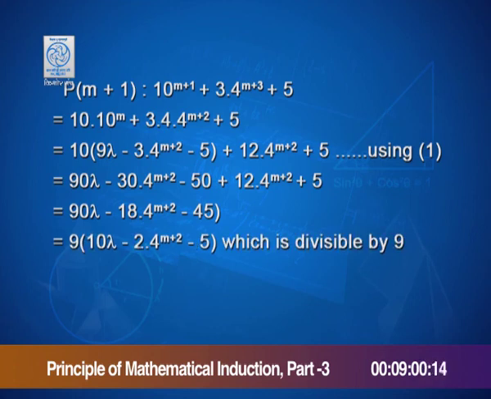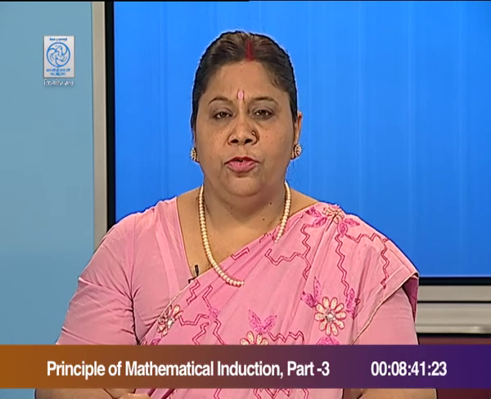Taking 9 common, we could express this as 9(10λ - 2·4^(m+2) - 5), which is divisible by 9. That implies P(m+1) is true. Hence, by principle of mathematical induction, P(n) is true for all n belonging to N.